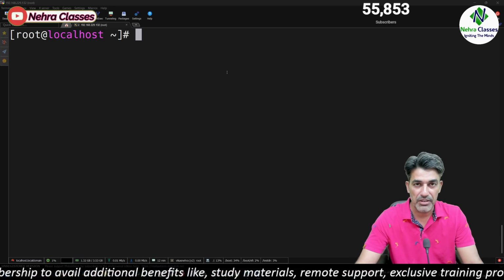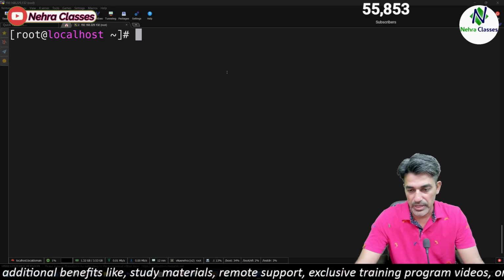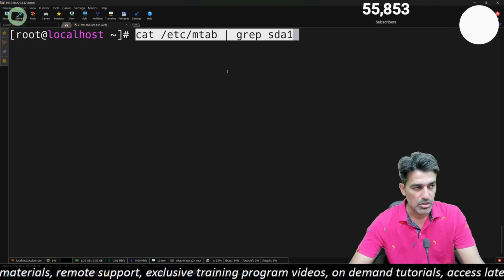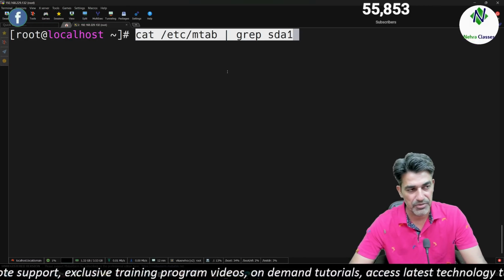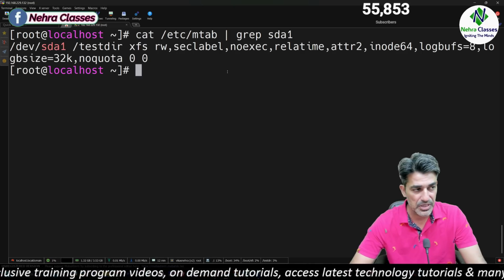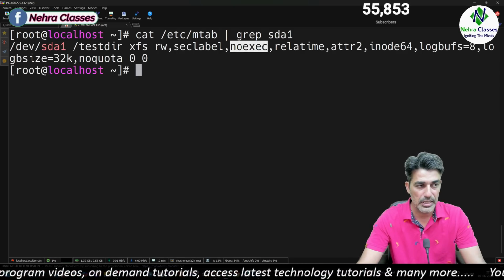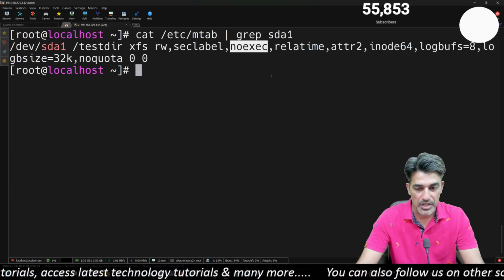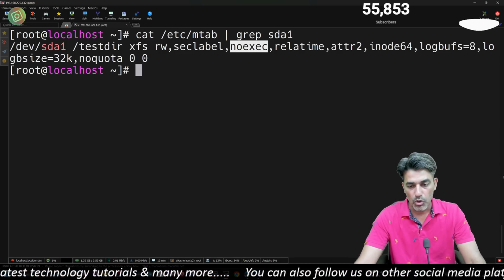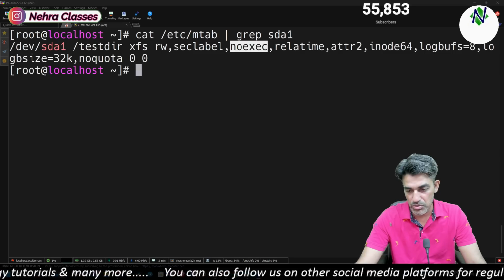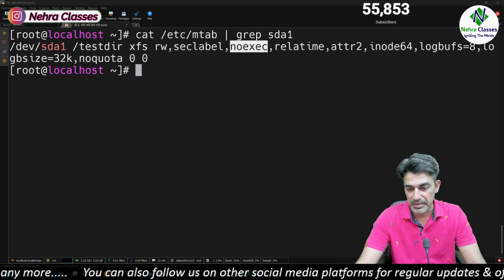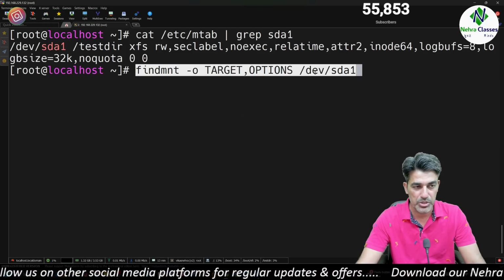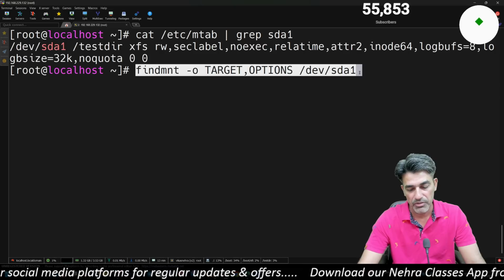But how can we verify whether it has successfully enabled the option or not? So we can look in the /etc/mtab file. If we grep sda1 there, it will show us noexec. That means this option has been enabled. Or there is one more command that you can use, findmnt. findmnt -o target,options, and after that you will mention the device name or the file system name.